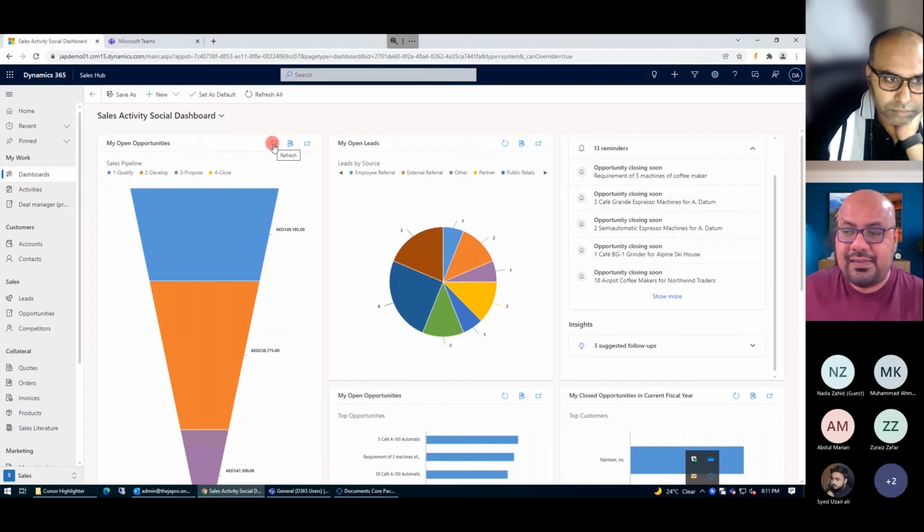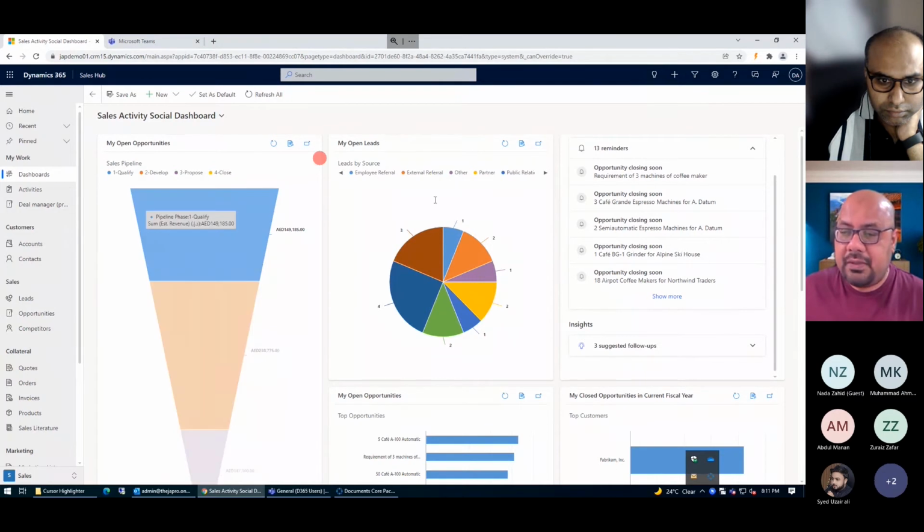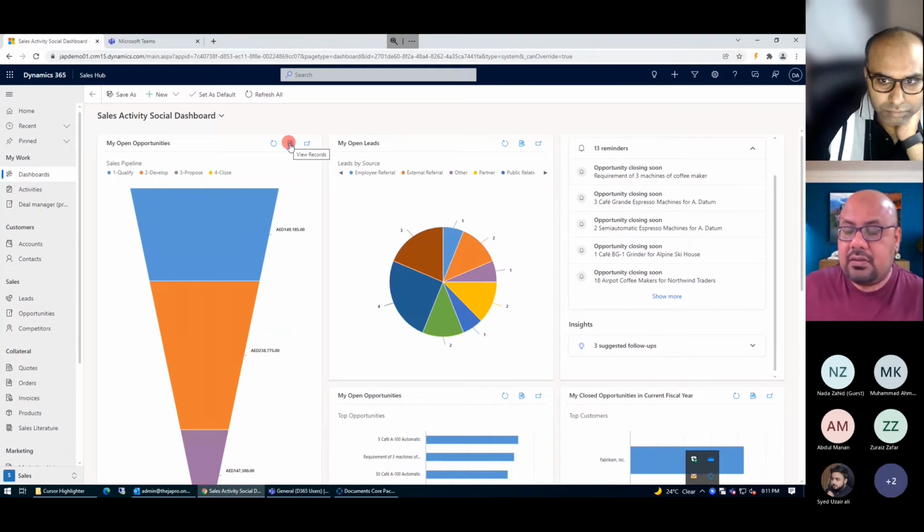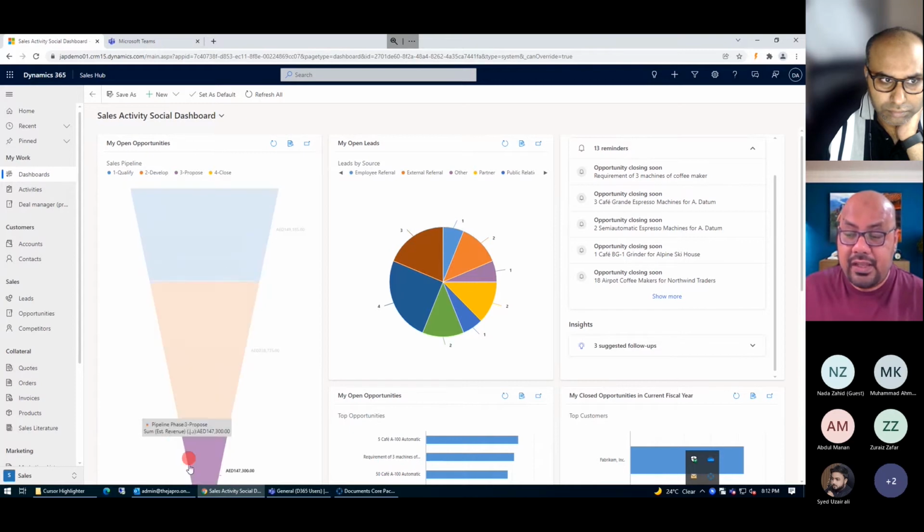First is the refresh. The dashboard is already open. You can refresh any specific segment while you are working, or you can simply click on refresh all, and it will refresh all the pages here. The next part is to see the records, what records exist.